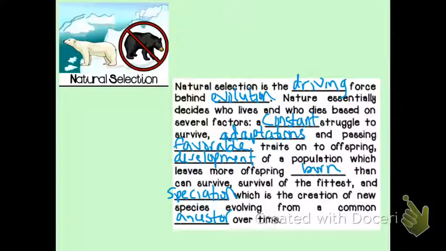So if we look at natural selection, up here in the picture, we have a polar bear and a black bear. Obviously the black bear is not going to survive very well in a polar bear environment in the snow. It's going to stick out like a sore thumb and not be able to get food, because its prey is going to see it coming before it's even there. So looking at our polar bear, it's going to be able to blend in with the environment better, which gives it a better chance of catching its prey and surviving.